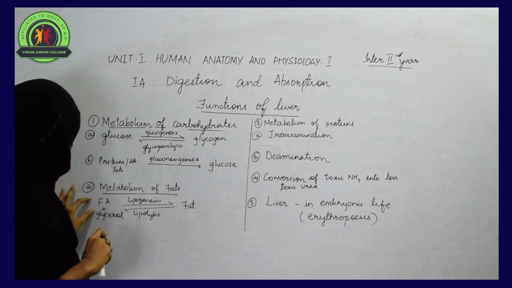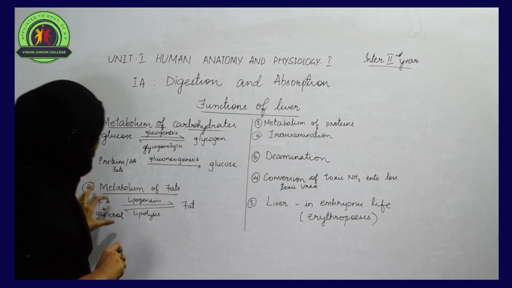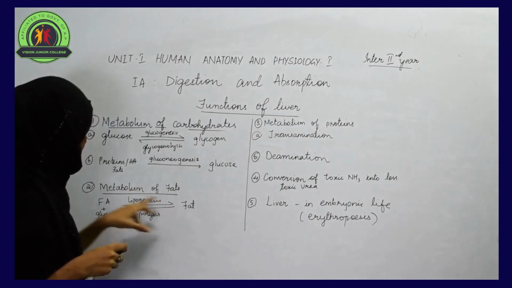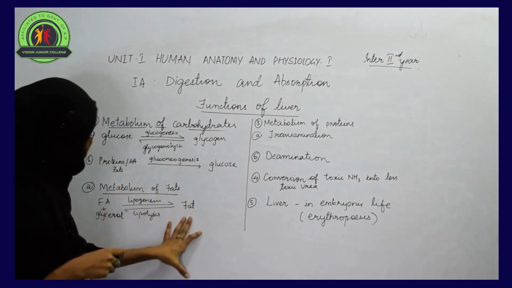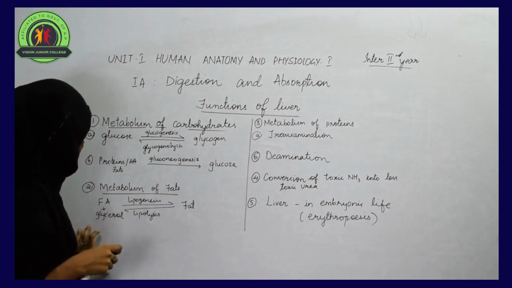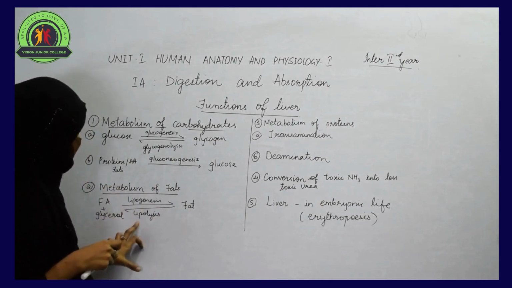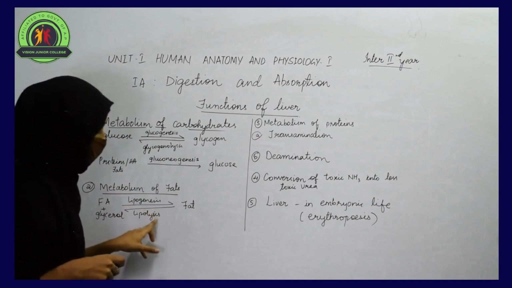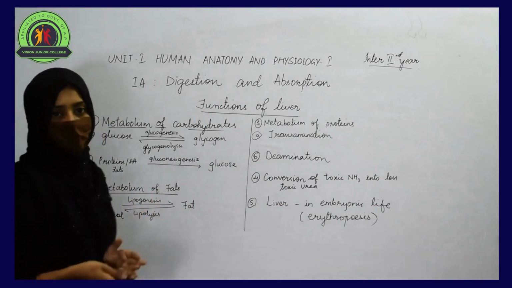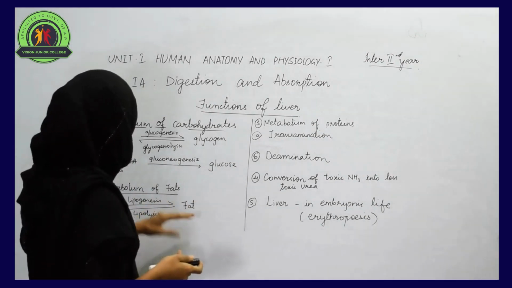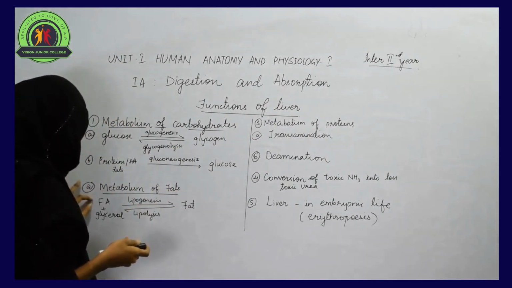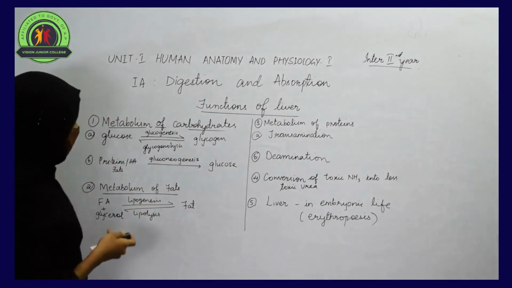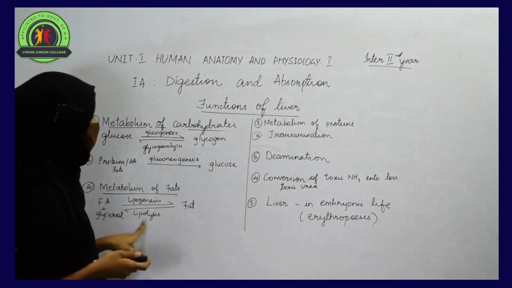When fatty acids and glycerol are built up into fats, that process is called lipogenesis, and when the fat is converted back into fatty acids and glycerol, that process is called lipolysis. Lysis means breakdown.